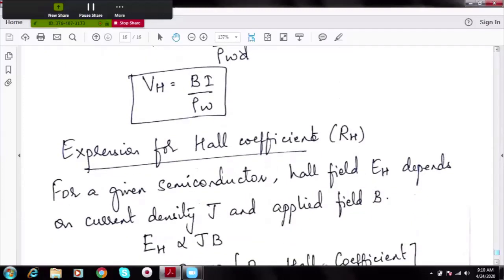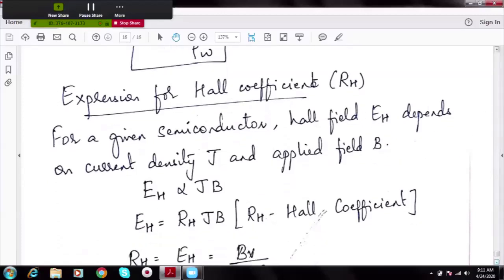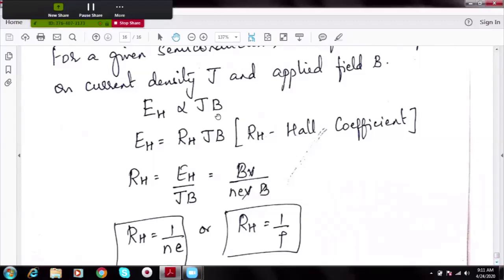Let us discuss the last concept called Hall coefficient. Now, whatever electric field is established in a semiconductor obviously depends on how much current is flowing, or what is the current density, and what is the strength of applied field. If the applied field is more, naturally the force experienced by electrons is more, so electric field developed is high. Or if more electrons are flowing, more electrons occupy the lower end of the slab and hence high potential, high VH is developed. So I can say electric field developed in a semiconductor depends on the strength of magnetic field and the current density.